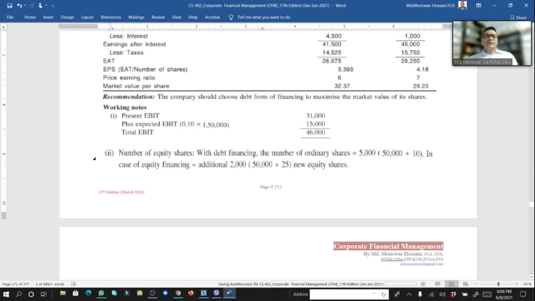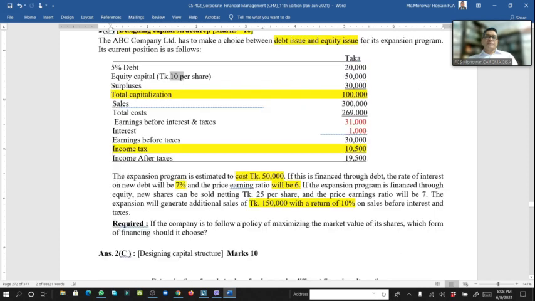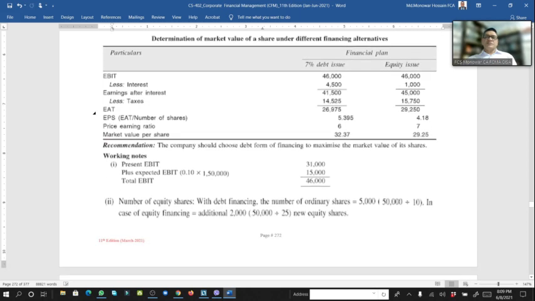50,000 divided by 10. In case of equity financing, an additional 2,000 shares have to be issued. How? Look here, as per the question, they are saying it can be sold netting 25 taka per share. So 50,000 divided by 25, then we'll get 2,000. So the total number of shares would be here 5,000 and here 7,000.